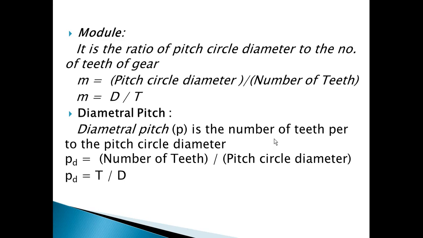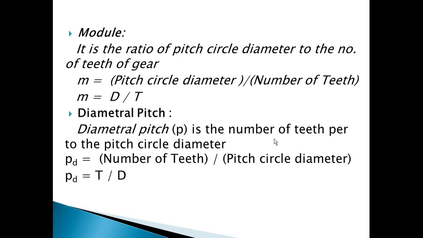Represented by m equal to d by t. Why we require a module? Module is the imaginary term. Once again, module is the imaginary term. But this, as we discussed earlier, the pitch circle diameter is nothing but the size of the gear, and every gear will have some number of teeth mounted on that gear. So the ratio between pitch circle diameter to the number of teeth will introduce one more terminology, and that term is called module. Why do you require module?